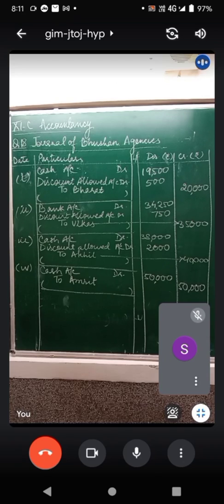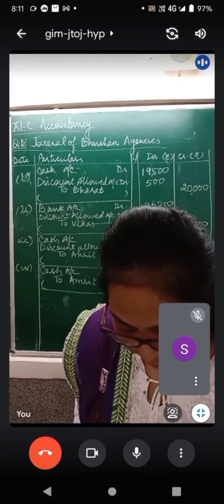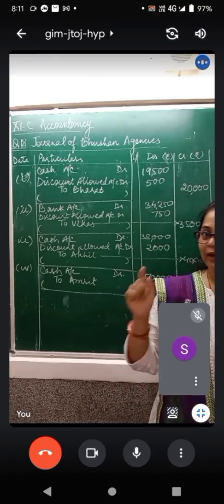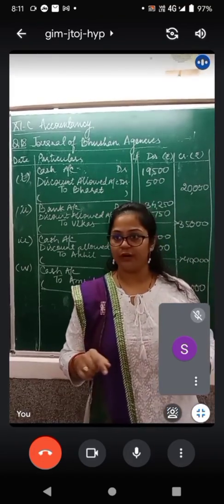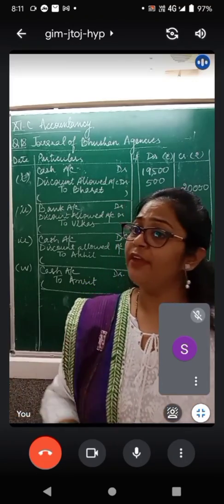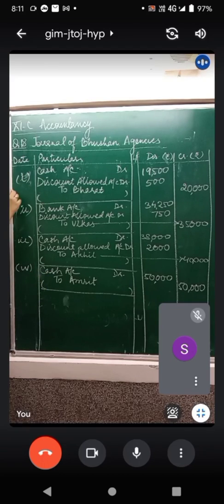Alright. Next, fifth point. Paid cash 39,200 to Suresh in settlement of the dues. Now this time they are mentioning that this is for full settlement. This is to clear his dues. Now if he was supposed to pay 40,000, उसने pay कर रहे थे, but he has paid 39,200. It means we have allowed some discount to him.